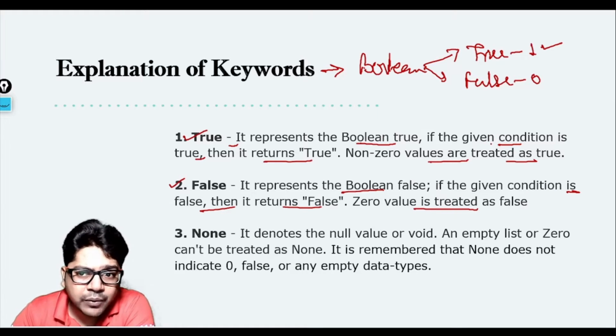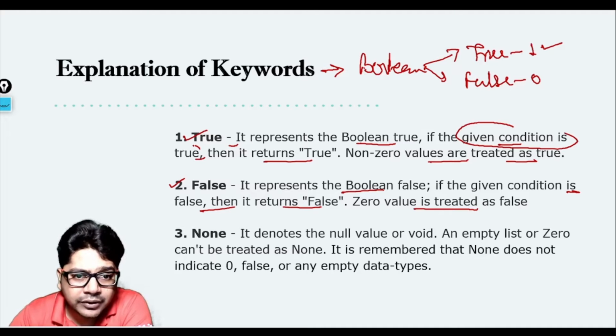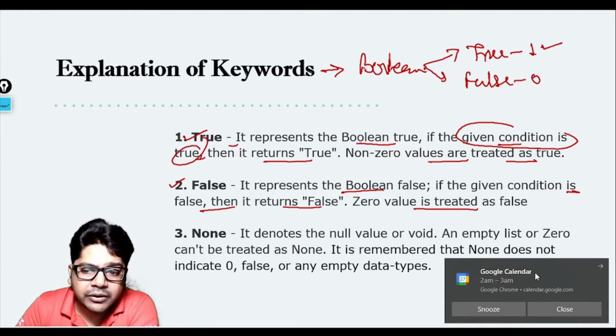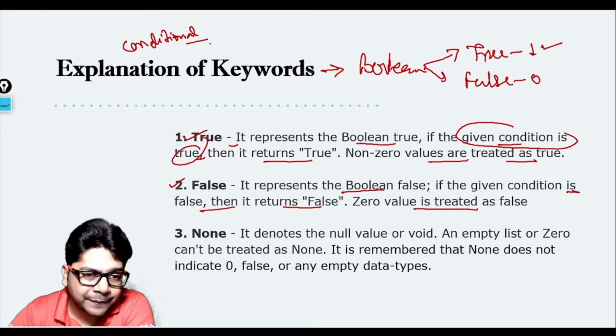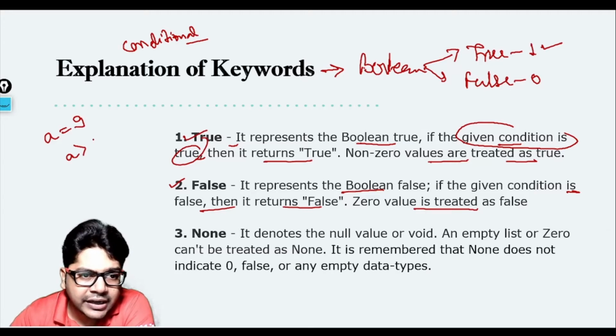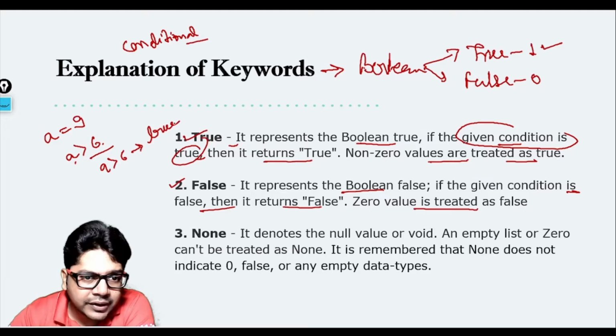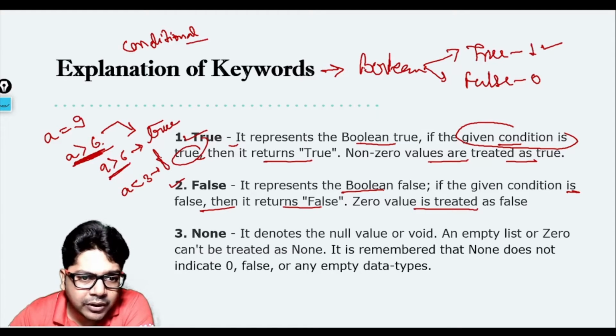Now you must be wondering what it means for a given condition to be true or false. We will use this topic when we go to conditional statements. When we get to conditional statements, True and False will be used everywhere. Let me just give you an example here. Let's suppose that you have a is equal to 9 and then you are checking a greater than 6. The value of a is 9 and you are checking with greater than 6. So 9 greater than 6, yes, this is true. So this is one condition: a greater than 6 was the condition which returns True. If I check a less than 3, this will return False. So this is what condition checking means.